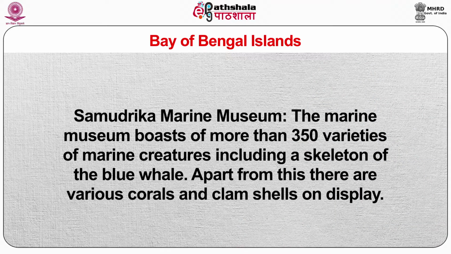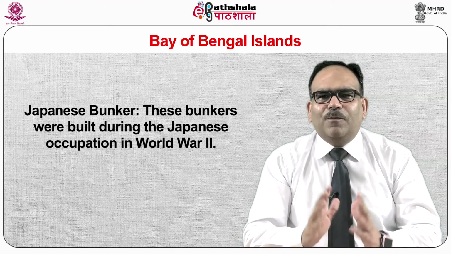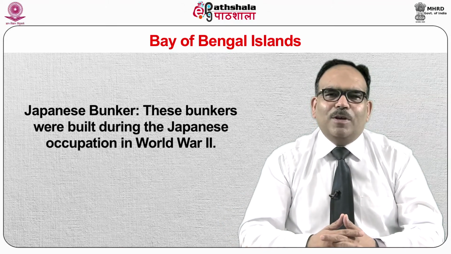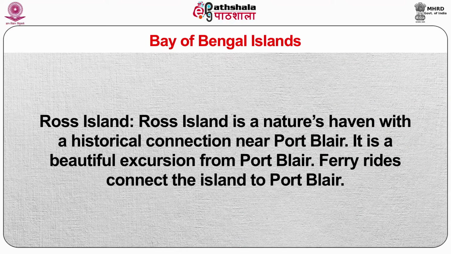Samudrika Marine Museum. The Marine Museum boasts more than 350 varieties of marine creatures, including a skeleton of the blue whale. Apart from this, there are various corals and clam shells on display. Japanese bunkers. These bunkers were built during the Japanese occupation in World War II. Rose Island. Rose Island is nature's heaven with a historical connection near Port Blair. It is a beautiful excursion from Port Blair.